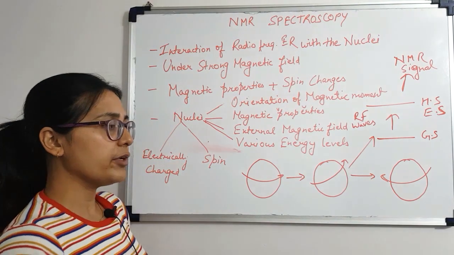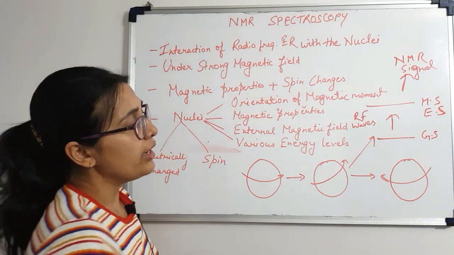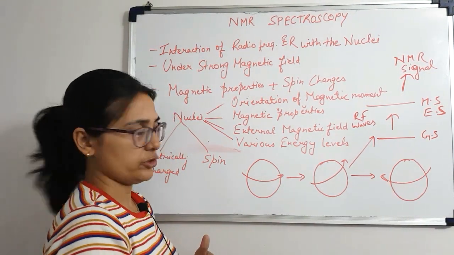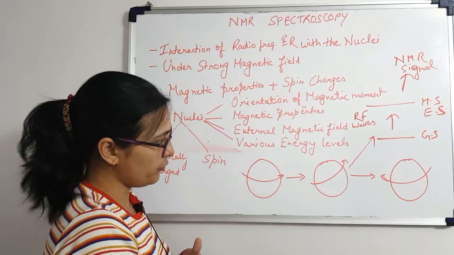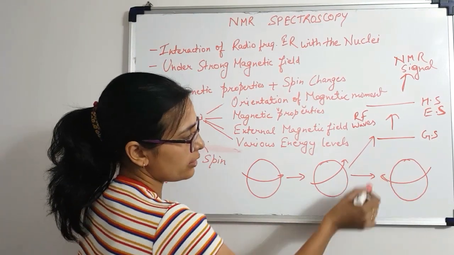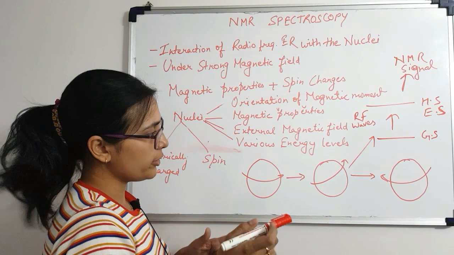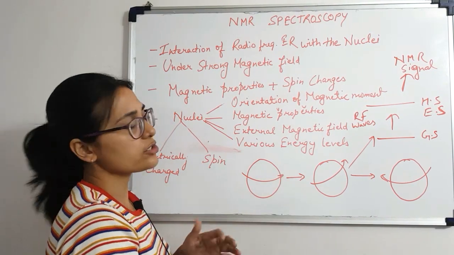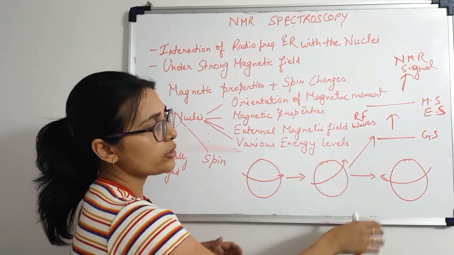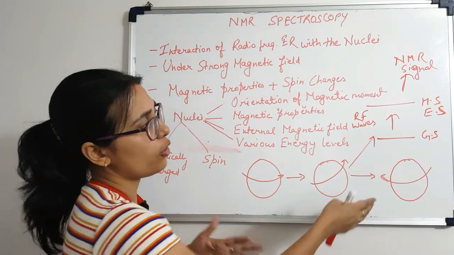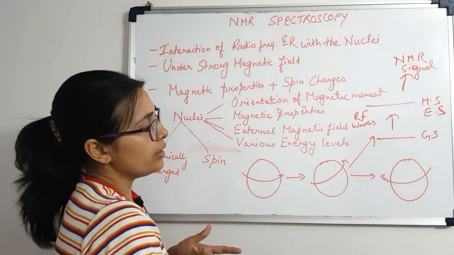Now if we look at it in reverse order, if you remove the electromagnetic radiation, if you remove the absorption of radio waves, there is still going to be a change in the orientation, but this particular nucleus is going to come back to the ground state. It cannot stay in the excited state.